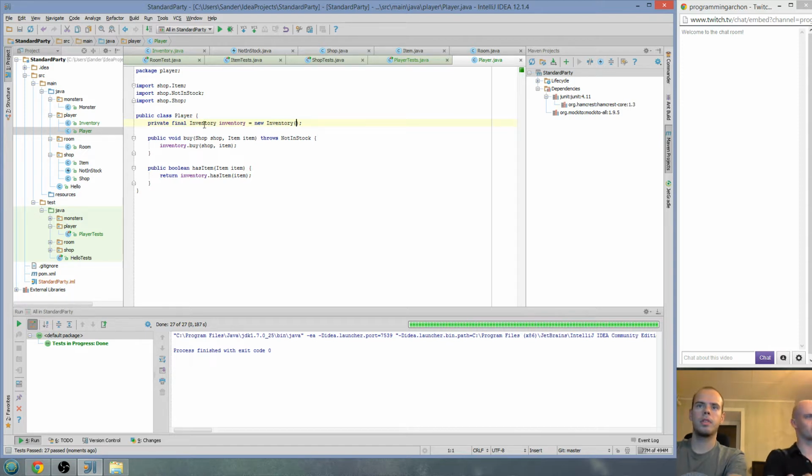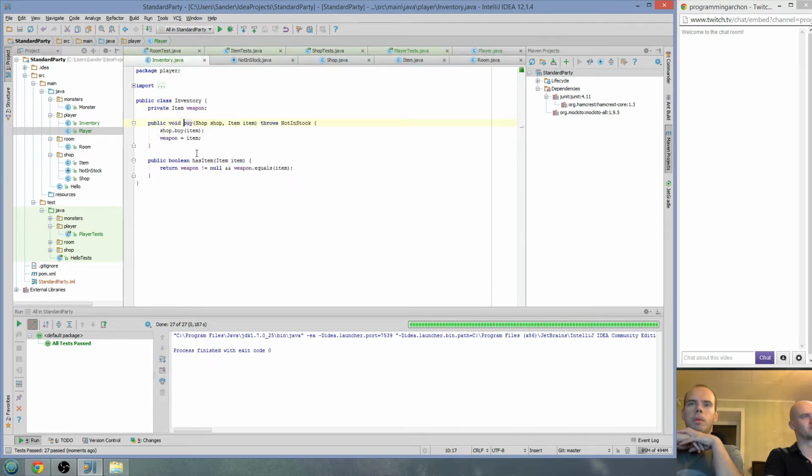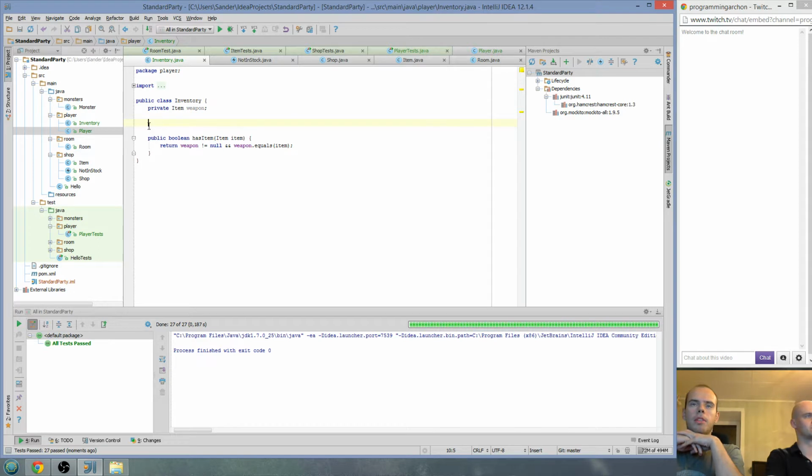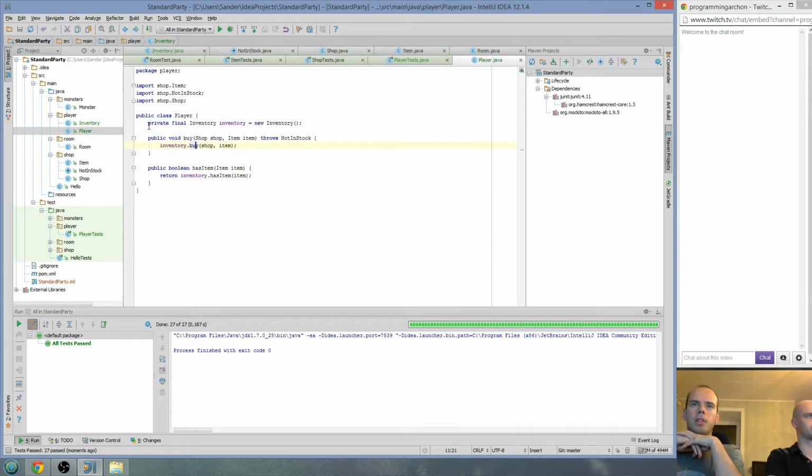Okay, we can improve this a bit. The inventory should not have the buy method. Yes, the buy method should be on the player. But the buy method should put the item in the inventory. Indeed.